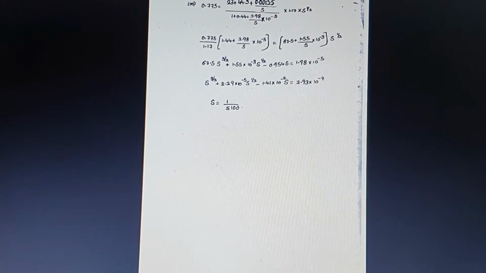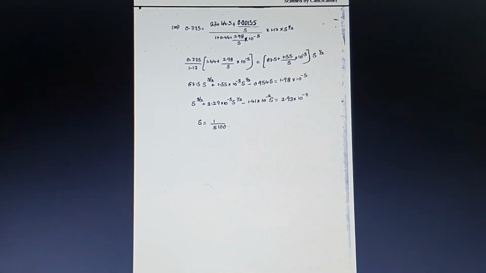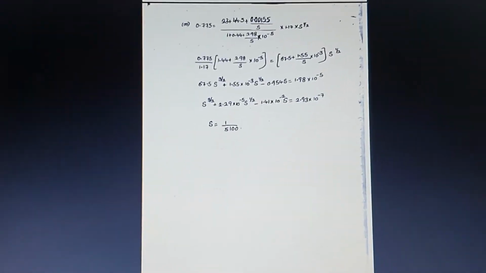So how you will be getting this is, after getting your S value, always the slope value will be in terms of 1:n. So you need to do 1 divided by the answer, then you will be getting the slope value in terms of 1 by 5100. This is the way how to solve your Kennedy's theory case 2.